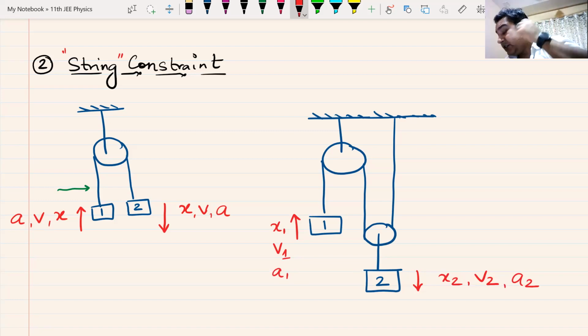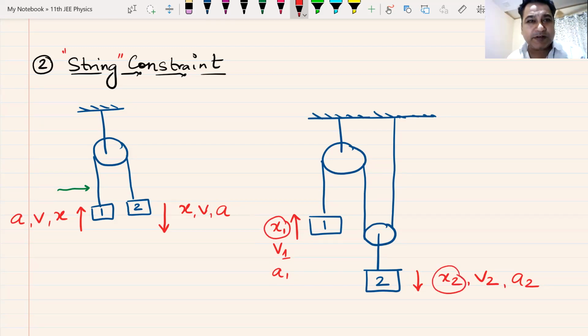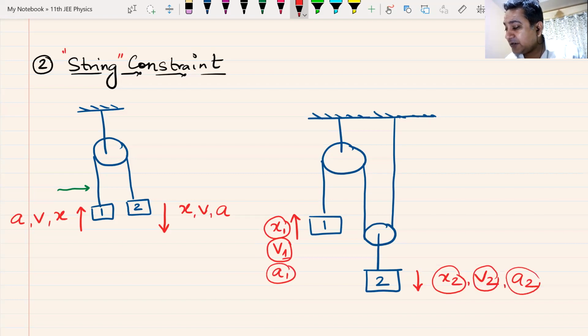But the good thing here is, even though they move down by different velocities, different displacements, and different accelerations, they are attached not directly to each other, but indirectly by a combination of strings. And hence, x1 and x2 will be related to each other. Similarly, v1 and v2 will be related to each other. a1 and a2 will be related to each other.